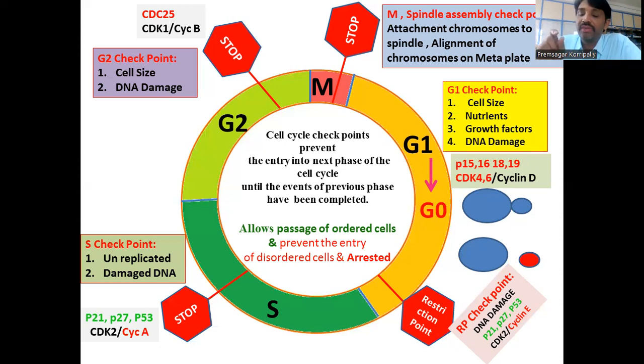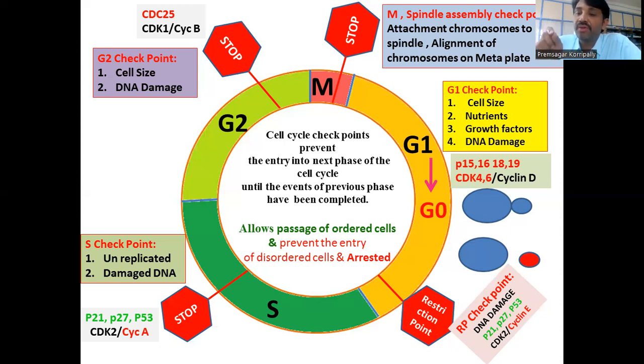The progression of cell from one phase to another depends on the assigned activities of the particular phase being finished. Then only those cells are allowed to move from one phase to the other. If not, those cells are arrested. Arrested means delay in the progression.